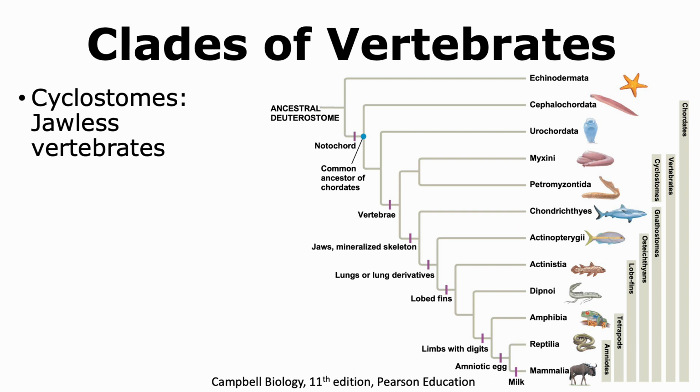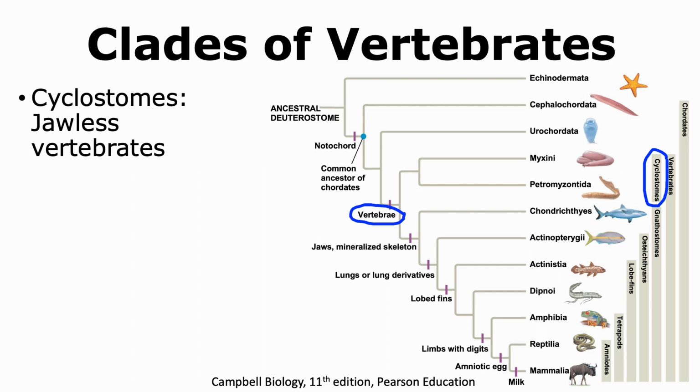By performing molecular analyses, scientists have been able to group vertebrates into different clades. Now, all vertebrates show the presence of vertebrae, and hence any organism that has vertebrae can be grouped into two different clades. The first clade, which includes the earliest vertebrates, is called cyclostomes.